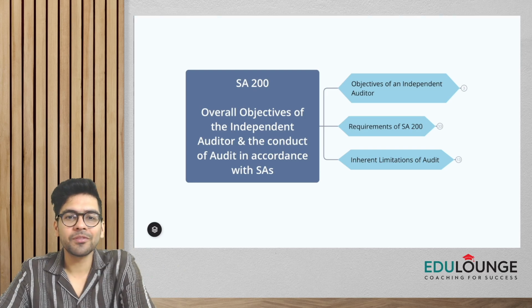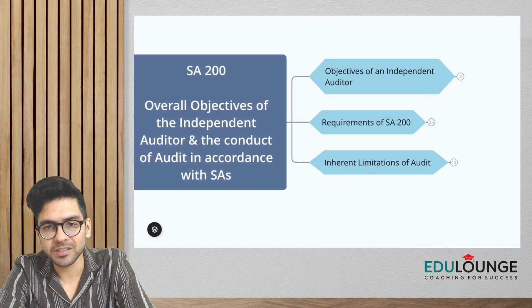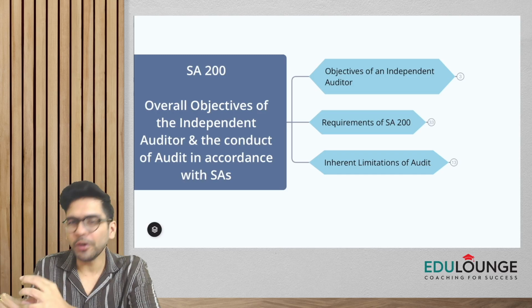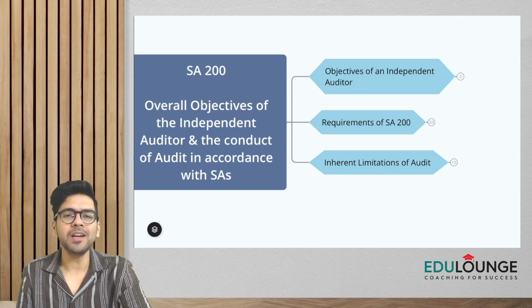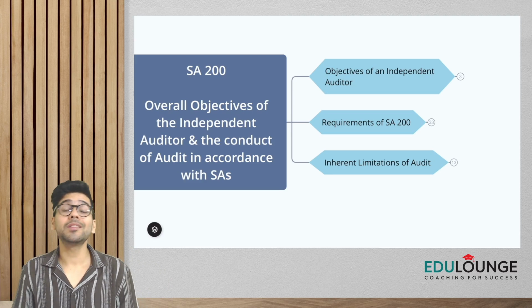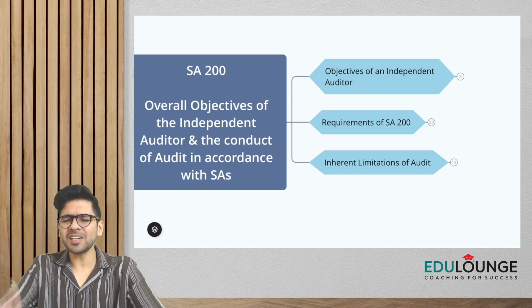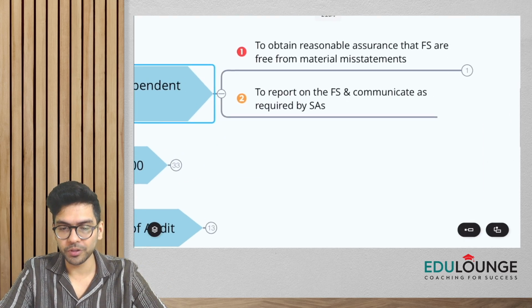Okay, so here, guys, in this topic we are going to primarily learn about three different things. We are first going to cover what are the objectives of an independent auditor, and then we are going to cover the different requirements of SA 200, and towards the end we'll conclude chapter number 1 by reading the topic as to what are the inherent limitations of audit. Okay, so let's understand, very simple, guys, what are the objectives of an independent auditor? All of you know this.